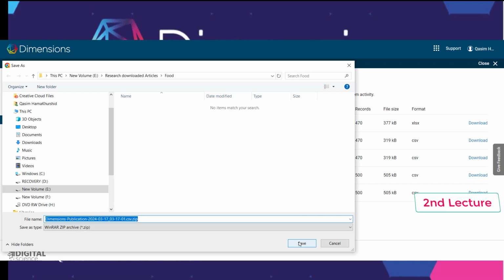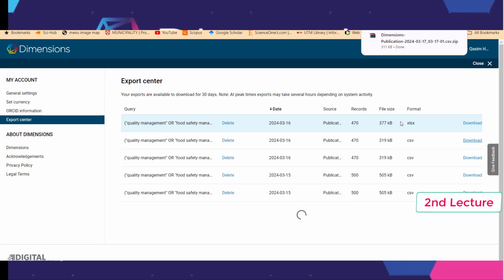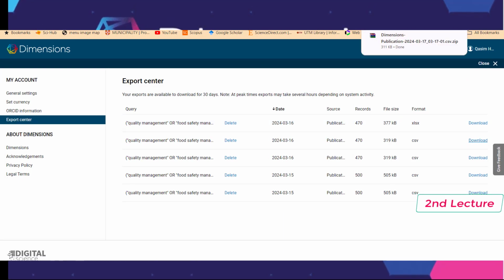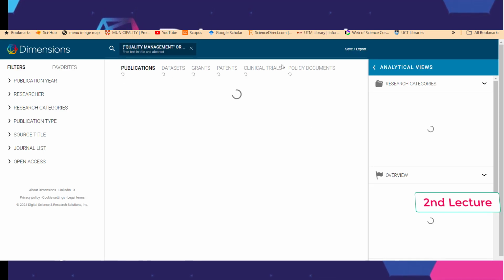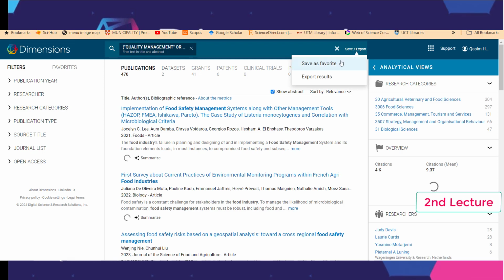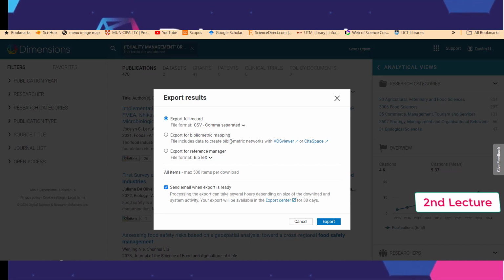I also need Excel again, because in Dimensions you have a chance to export the file as Excel at the same time, as XLS file or CSV file. But exactly for Biblioshiny bibliometric analysis, we can select export reference manager as a BIB file, BIB text file, or RIS file. So we can do it.